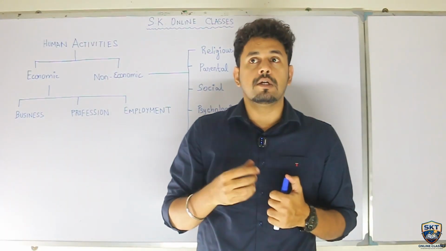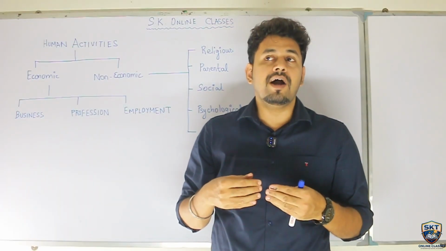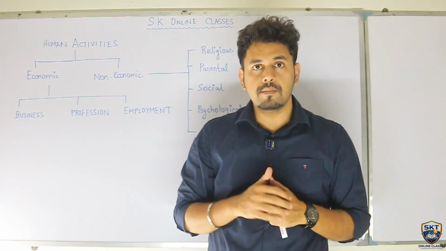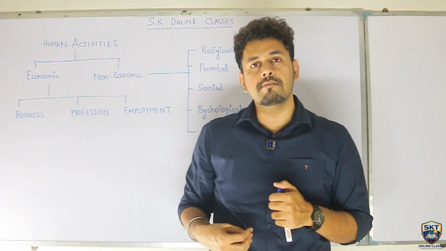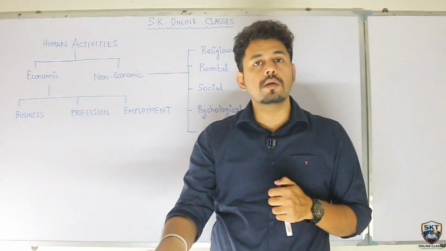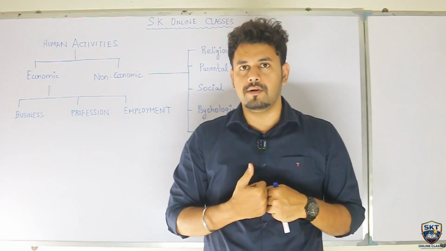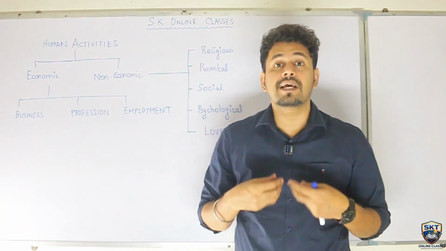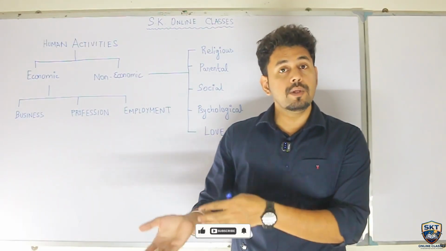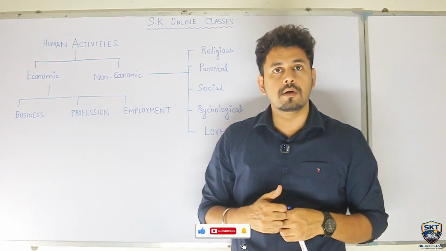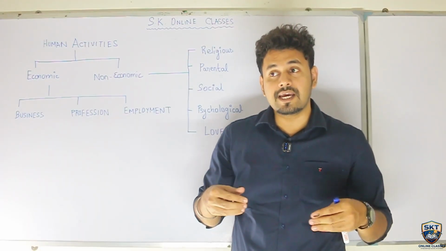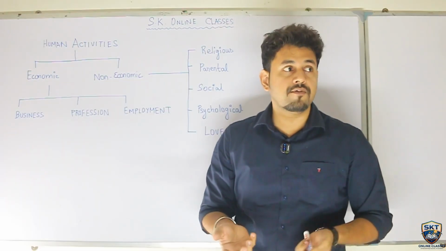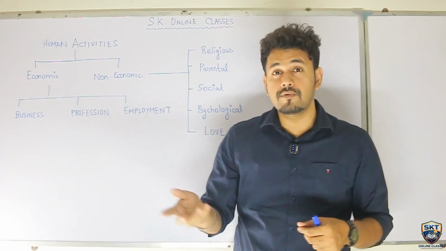Now social reason, say for example, you have taken an initiative to clean your area every Sunday. Every Sunday you're doing it, so you're actually spending some money from your own pocket, not expecting any return out of it. You see, business people who are doing business, they invest money, which is called capital. Why do they invest? They invest so that they can earn some profit. But here, when you are taking the initiative to clean your locality, you are spending money on some kind of broom, some kind of powder which is called bleaching powder.